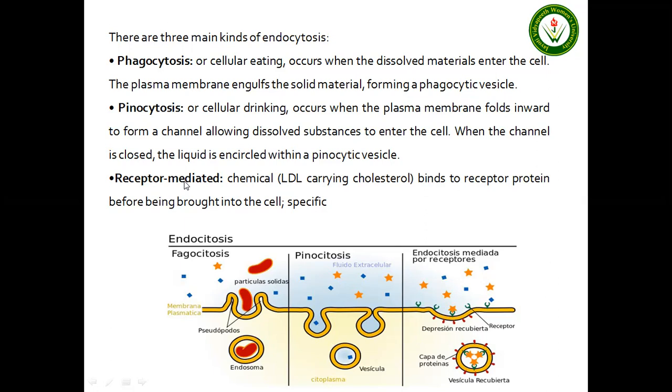Next one is pinocytosis, or cellular drinking, which occurs when the plasma membrane folds inwards to form a channel, allowing dissolved substances to enter the cell. When the channel is closed, the liquid is encircled within a pinocytic vesicle. Here you can see these are the liquid materials, and a vesicle is forming, engulfing the liquid material. Finally, the vesicle will be formed, which is known as a pinocytic vesicle, and it will take the liquid